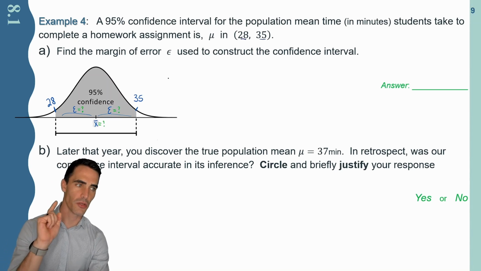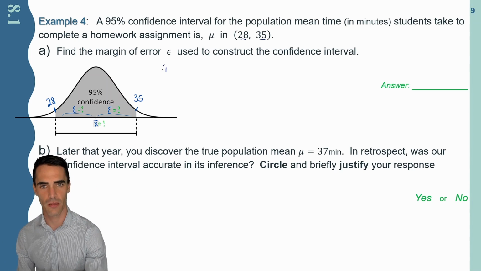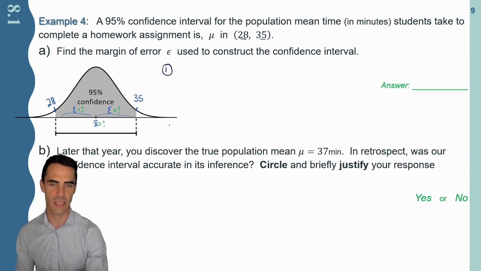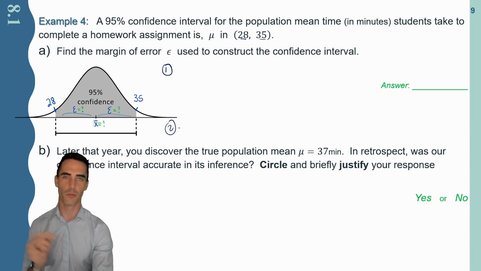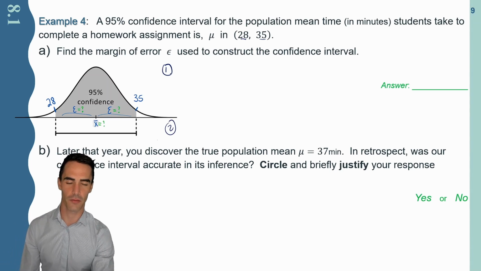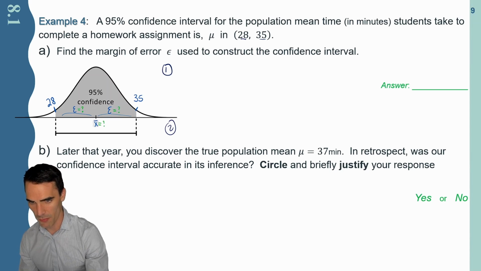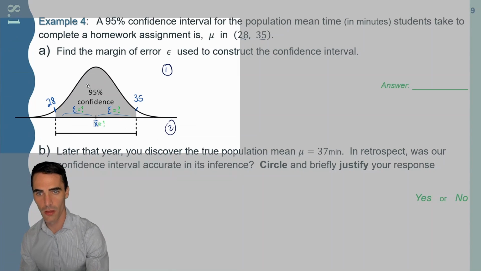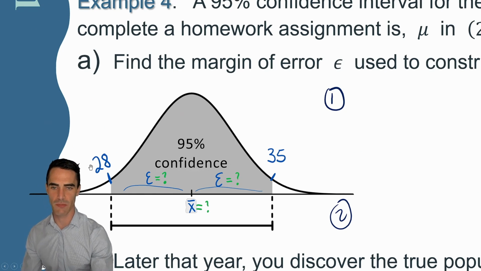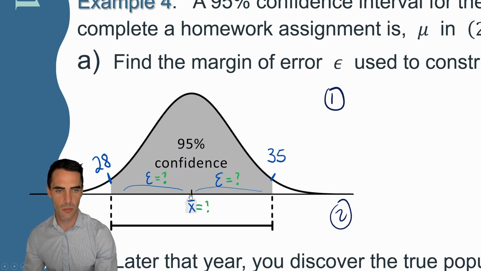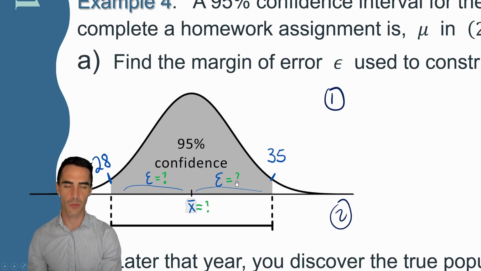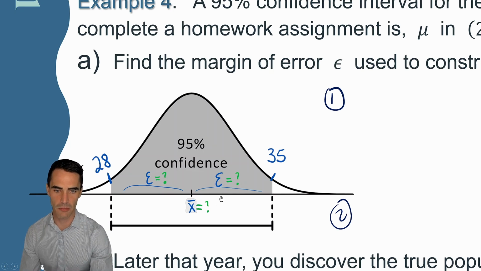But what I want to do is show you two ways to find the margin of error. The first one is a bit roundabout, and the second one's much more direct. But that formula is a bit of a cheat, so I want to start you off with the first one. So per this little picture, I see my margins of error hanging out here. Again, minus my margin of error, plus my margin of error. If I knew what the middle was, well, then I could pretty quickly calculate what the error is, because then I would just look at the difference between maybe the right and the middle, or the middle and the left.